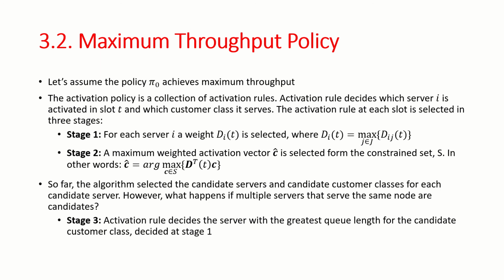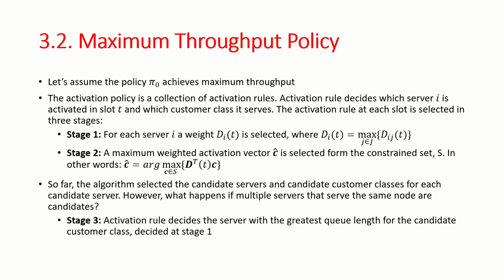Stage 2. A maximum weighted activation vector, C hat, is selected from the constraint set S. However, stage 2 is highly disadvantageous because the number of possible activation vectors is larger than the number of servers. Therefore, the solution of the optimization problem is quite hard. In certain cases, the constraints in set S can be put into a specific structure to be utilized in the solution. Let's skip this for a moment.